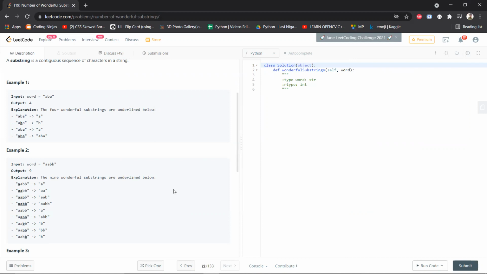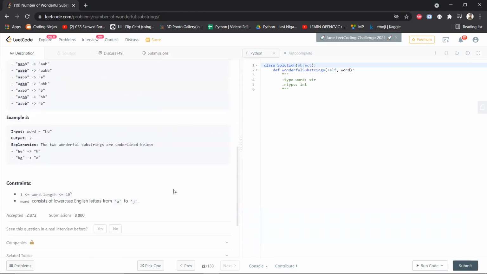That's the thing that we've been doing so many times. Just find all the substrings, create a hash map for each substring that you form, count the number of occurrences of the characters, and check if all are occurring an even number of times, then you can plus one your answer. If only one character is coming an odd number of times, then you can also plus one your answer, right? Using this strategy, I hope you understand that you will definitely exceed the time limit.